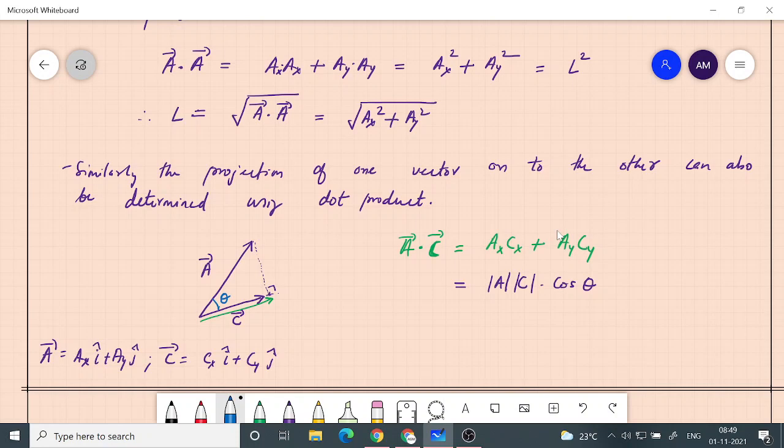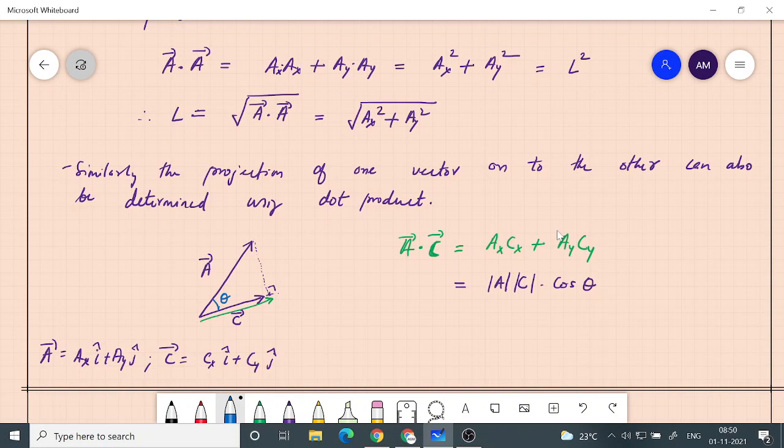So you have a vector a with magnitude a, a vector c with magnitude c, and the angle is theta, then you can define the dot product as magnitude of a into magnitude of c into cos theta. This is another way of defining the dot product, and it comes from the geometrical interpretation.